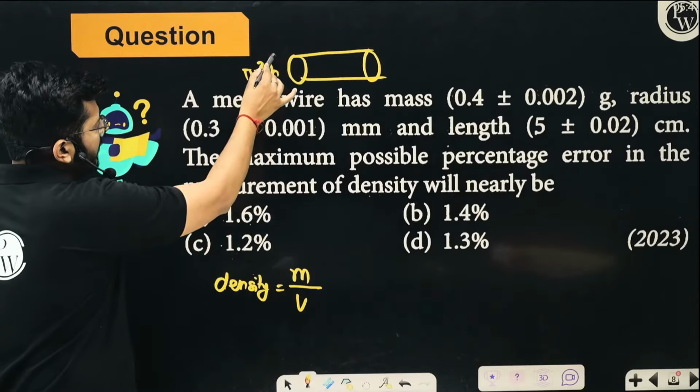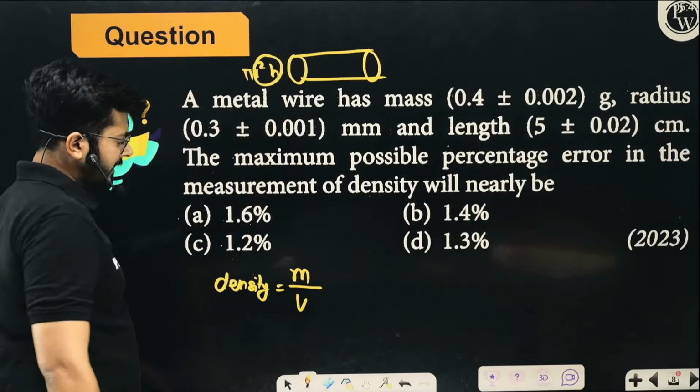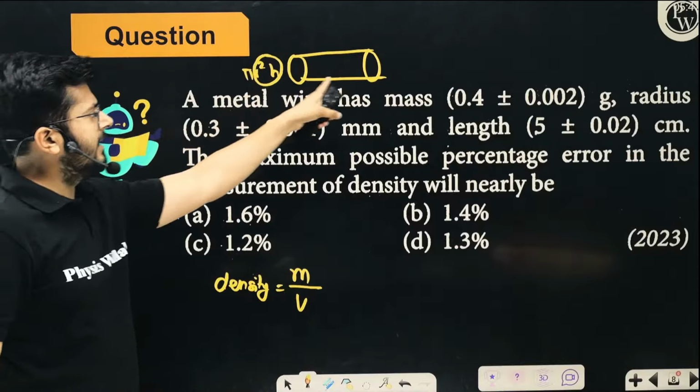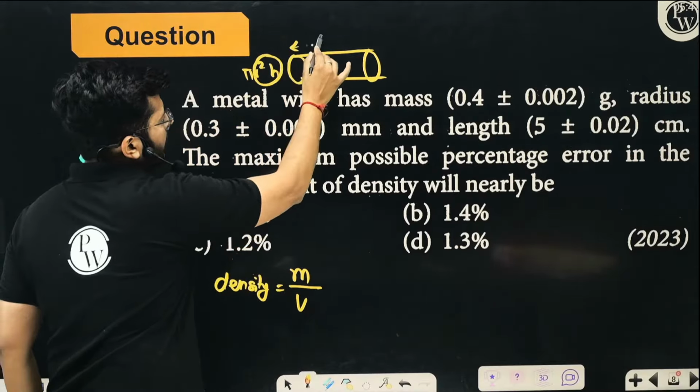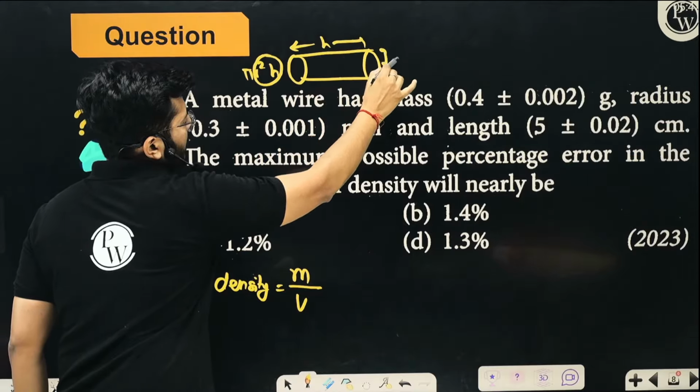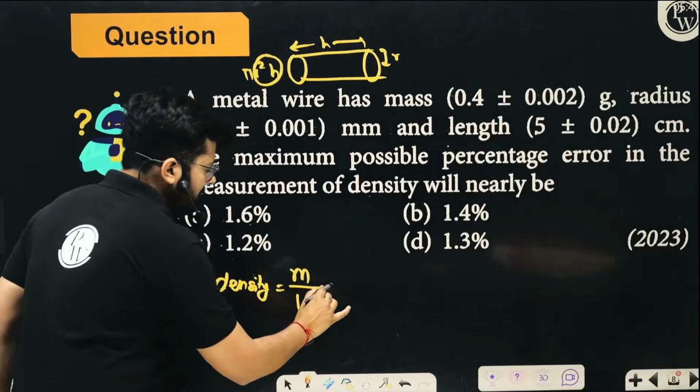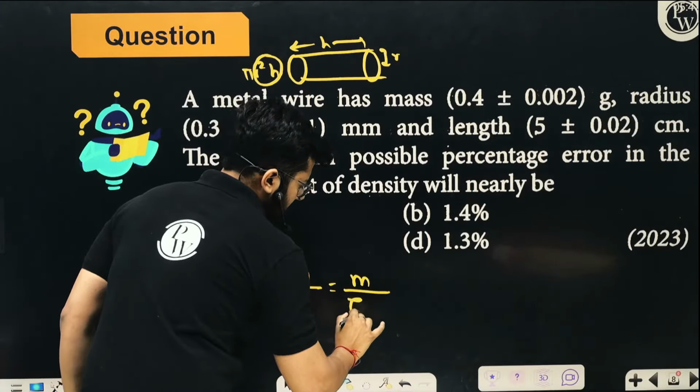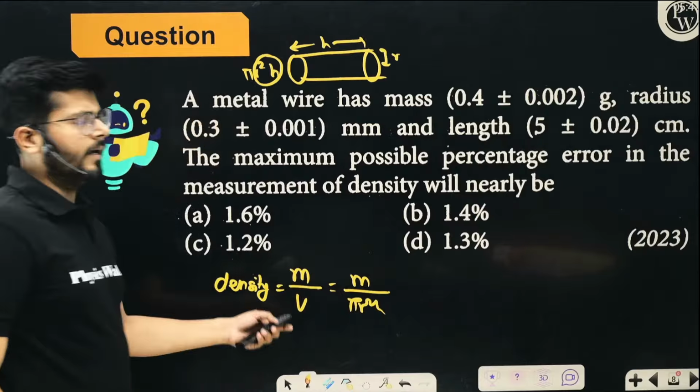So you see that clearly it depends on these three things, right? It depends on h, the length of the wire, and r, the radius of the wire. So you see that it is m upon pi r square h. So this is how you can go ahead with it, right?